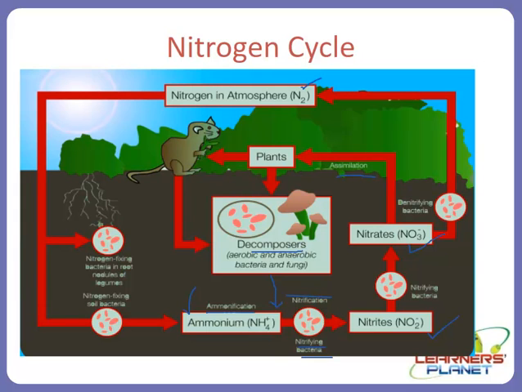Besides this assimilation, there is another class of bacteria, that is denitrifying bacteria. These denitrifying bacteria will use the nitrate and break it down into the form of nitrogen. So this is how the atmospheric nitrogen is formed. This is how the level of nitrogen is maintained in the surroundings by the action of microorganisms.